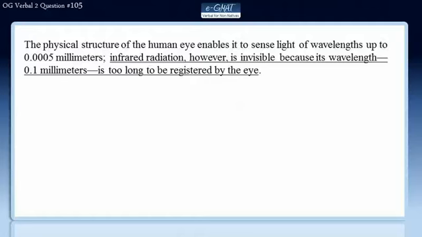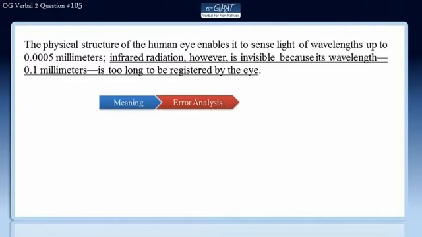We will solve question number 105 of OG Verbal second edition by using the e-GMAT three-step process. In the first step, we will understand the meaning of the sentence. In the second, we will evaluate the errors in the sentence, and finally, we will review all the answer choices to get to the correct answer.